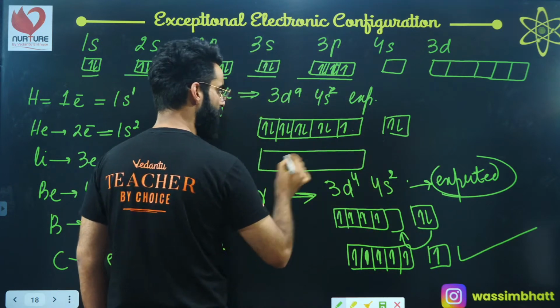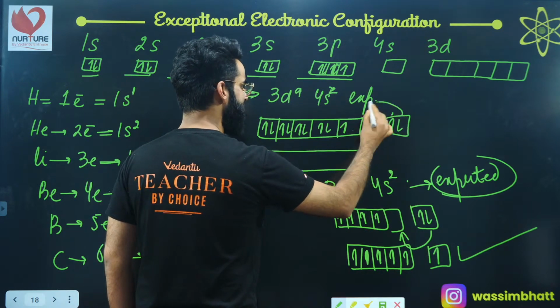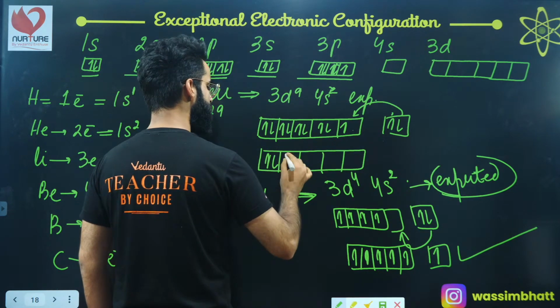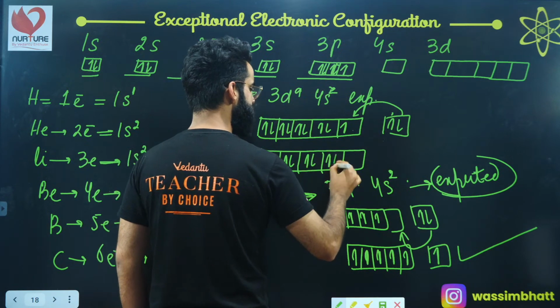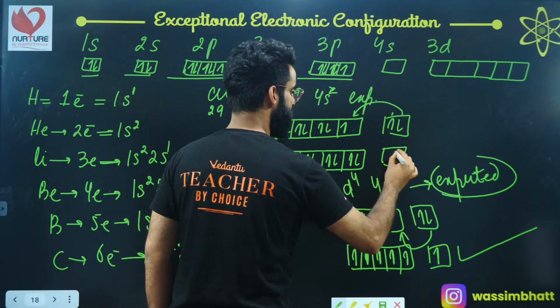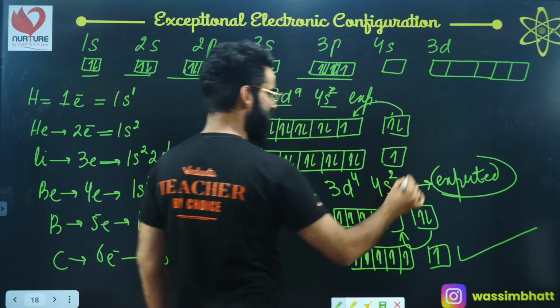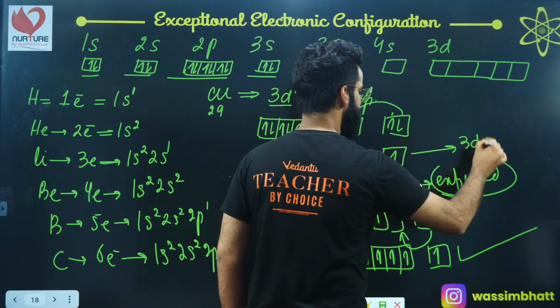Let me draw the actual one. One of the electrons from here will enter here, right? So its configuration becomes something like this: 1, 2, 3, 4, 5, 6, 7, 8, 9, 10, and 1 electron over here, right? So expected configuration was 3d9 4s2, but its actual configuration is 3d10 4s1.